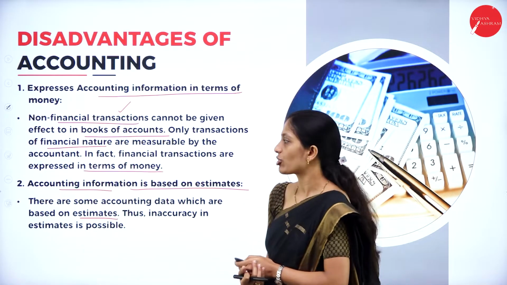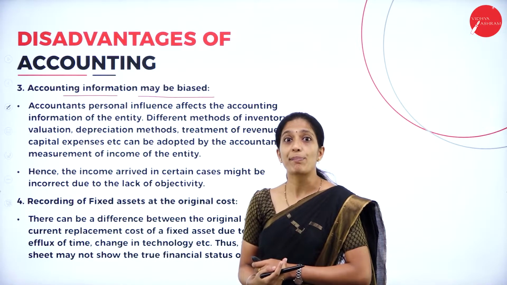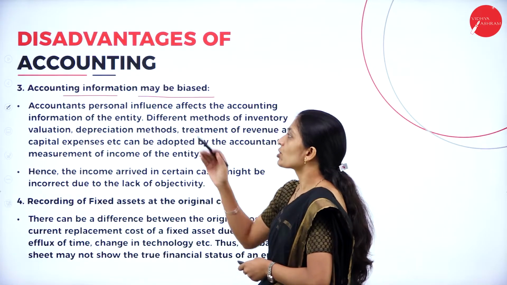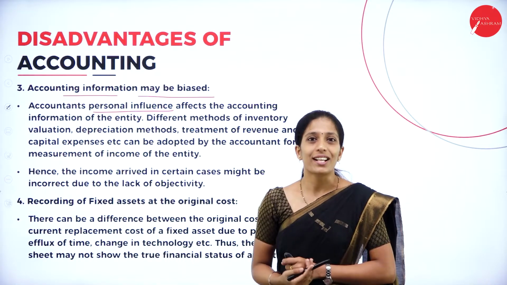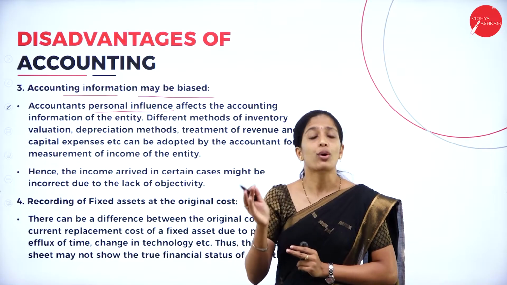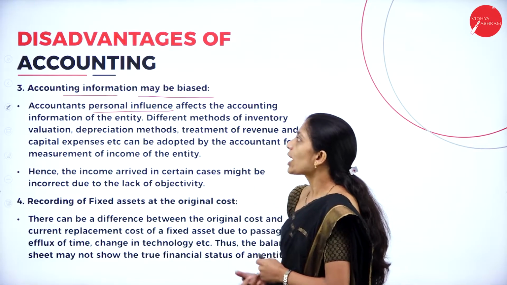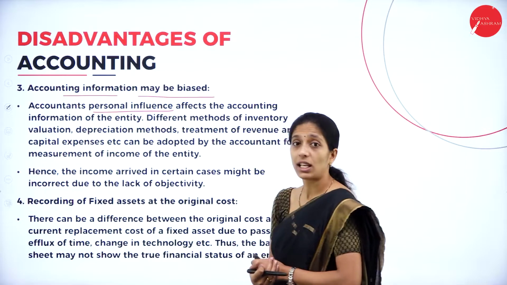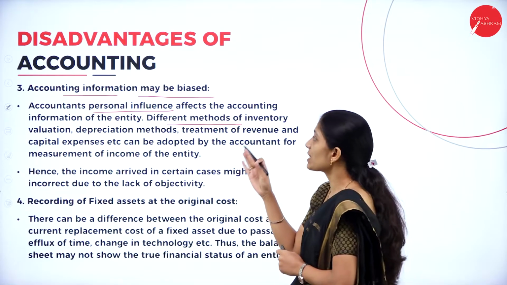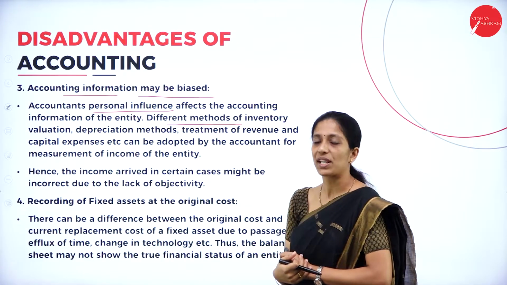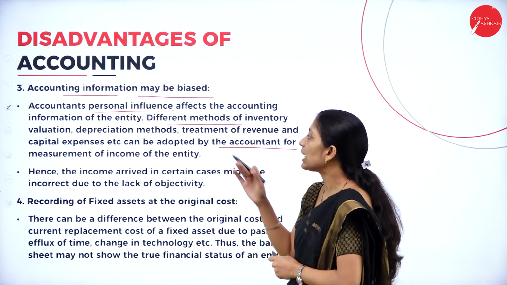We cannot take a proper decision based on estimates in accounting information. Now, coming to the third disadvantage, accounting information may be biased. It may be biased in terms of the accountant also. There may be a personal influence by the accountant while recording the transaction in the books of account, which may not hold good, and thereby it affects the accuracy of accounting information. The accountant's personal influence affects the accounting information of the entity. Different methods of inventory valuation, depreciation methods, treatment of reserve and capital expenses, etc. can be adopted by the accountant for measurement of income of the entity.